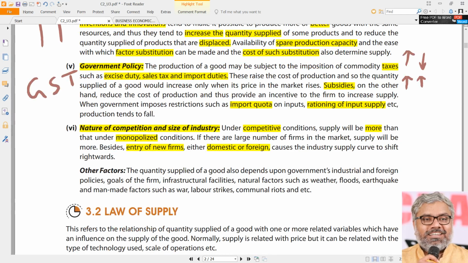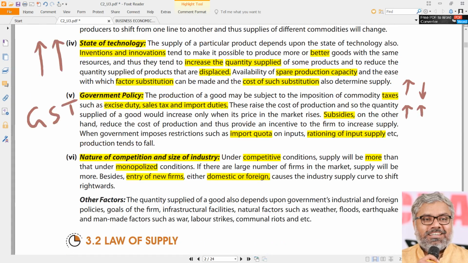Nature of competition. Competitive markets: the more the competition, the better the supply. Less the competition, less the supply. Like that, more the number of firms, more the supply. Less the number of firms, less the supply. Like this, many factors will have their own influence on the supply. In addition to this, so many factors will definitely be there. We don't have to go through all of them.